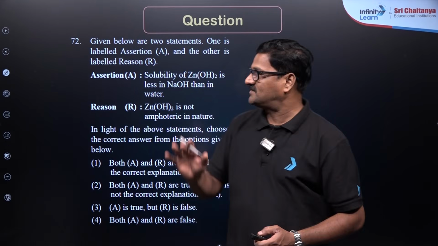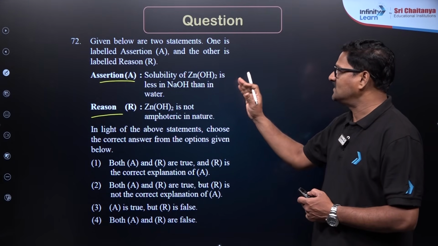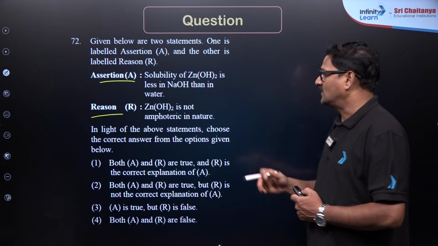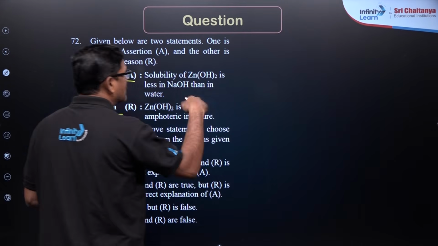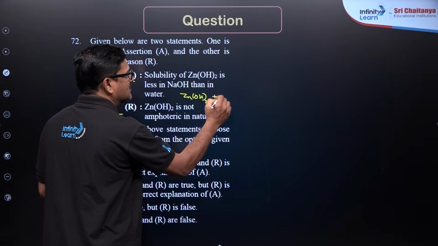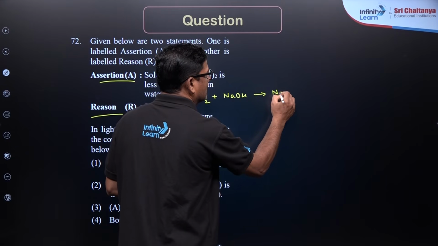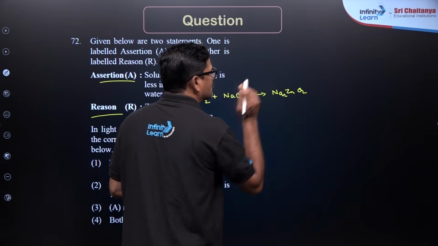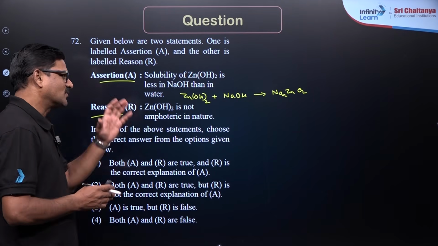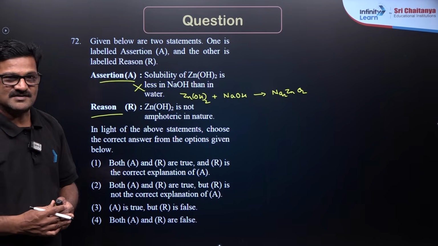Students, here is the question, assertion and reason type. Here, solubility of zinc hydroxide is less in sodium hydroxide than water. So, sodium hydroxide is more soluble for zinc hydroxide. When dissolved in sodium hydroxide, you are going to get a soluble Na2ZnO2. Because of this formation of a soluble complex, it is going to be more stable. So I want to say this is the incorrect statement.